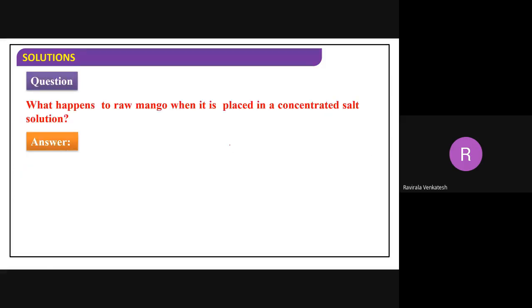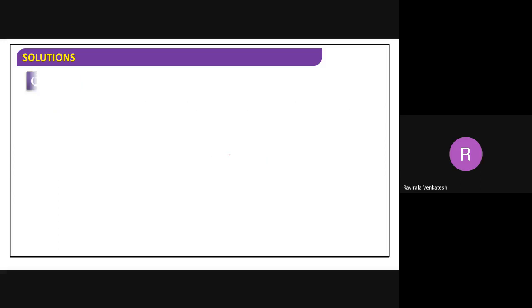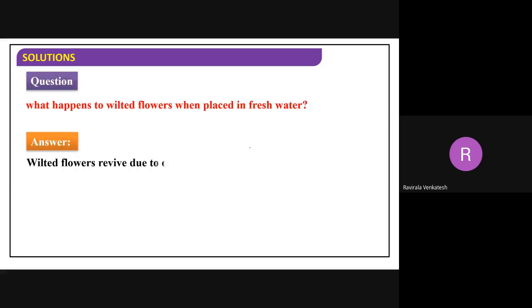What happens here? Raw mango, when placed in concentrated salt solution, as I just told you, will lose water because of osmosis and convert into pickle, right? What happens to wilted flowers when placed in fresh water? Because of osmosis, the flower will revive. It will glow again if you place it in water, because of the flow of water into the flower. When you keep a flower in water, the water will move into the flower and it will revive.